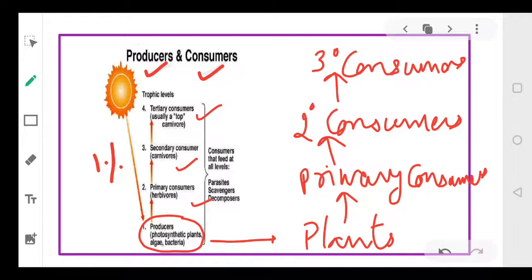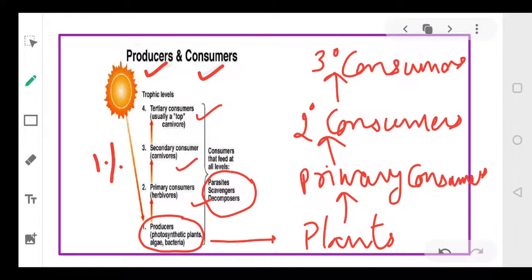each step in the food chain is called a trophic level. And how many maximum trophic levels should there be? There should only be 3 to 4 trophic levels in a food chain ideally, because if there are more than this, then the last member will get the least amount of energy. As per the 10% law, the last member will get the least energy. Thus we need only 3 to 4 members in a food chain.